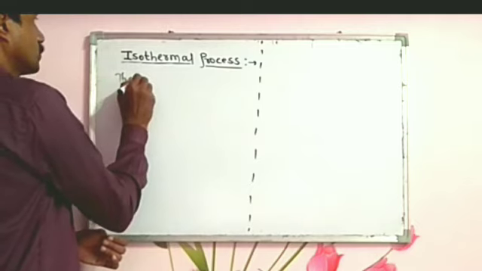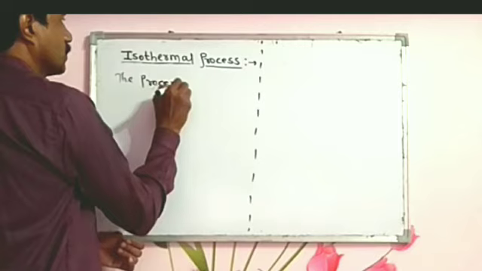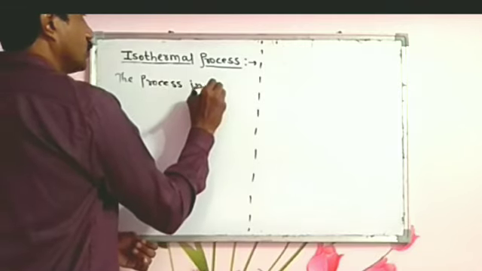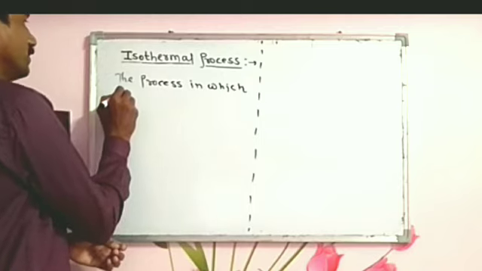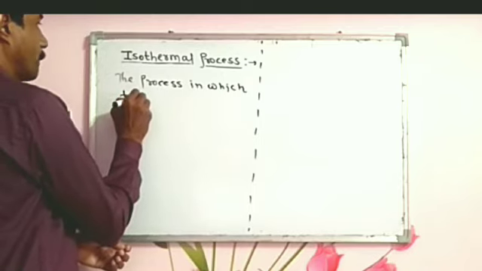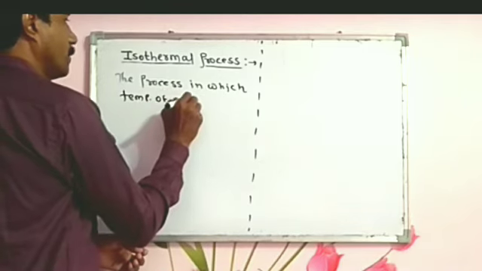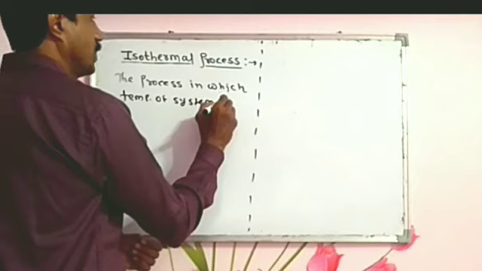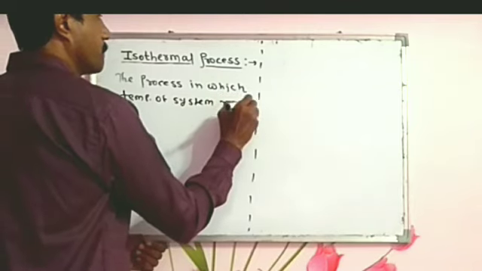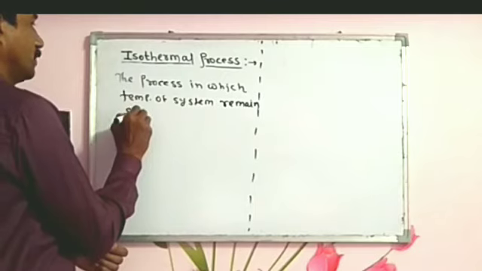The process in which the temperature of the system remains the same.